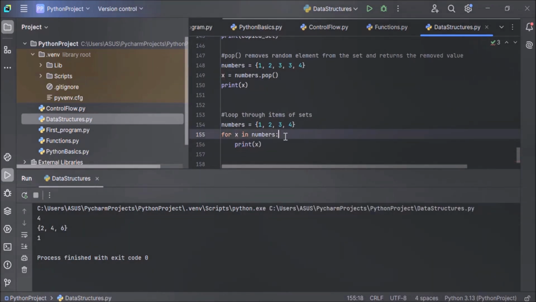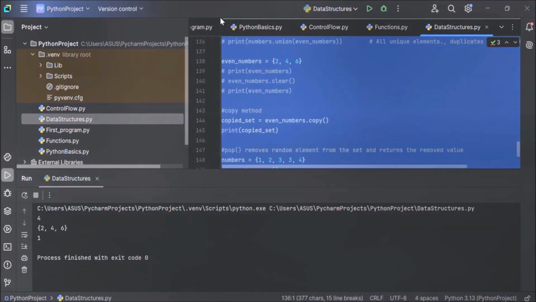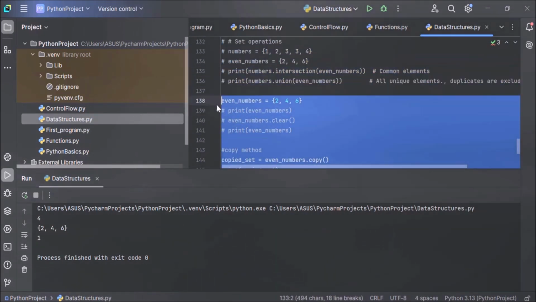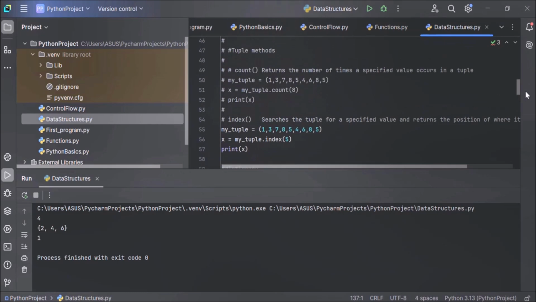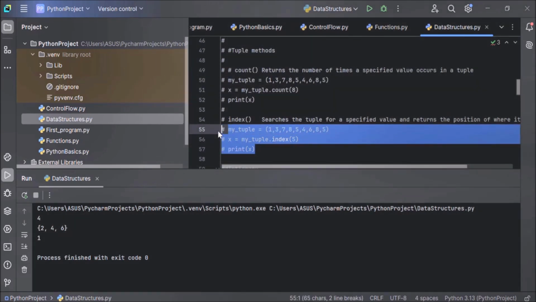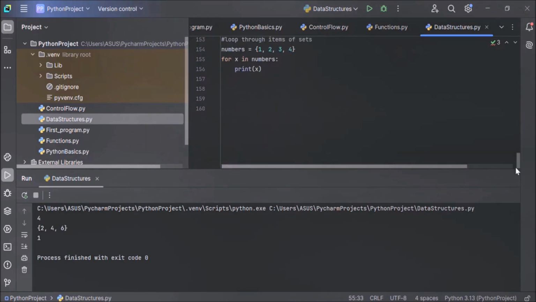So in each iteration, one value will be picked from this set, and that will be stored in variable x, and inside this for loop body we are printing the value of x. So let's execute this code and see the output, how for loop is working. Let me comment out the code above so that the output is neat. And let's execute the code.